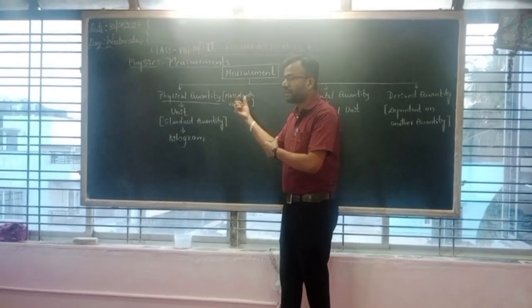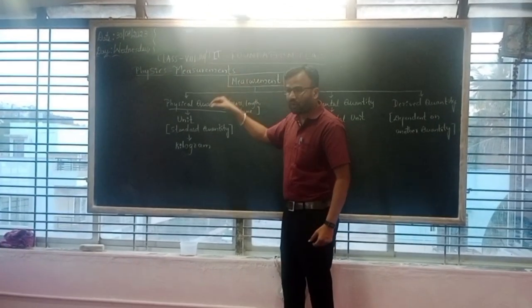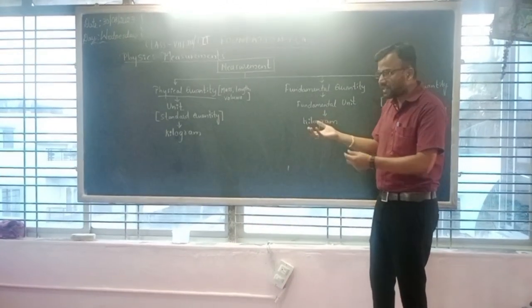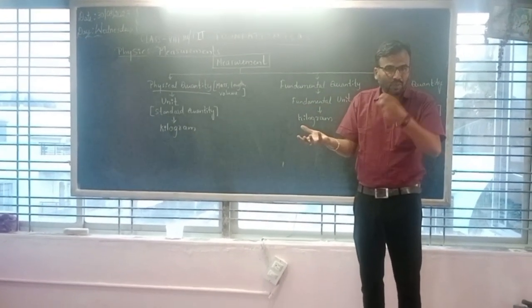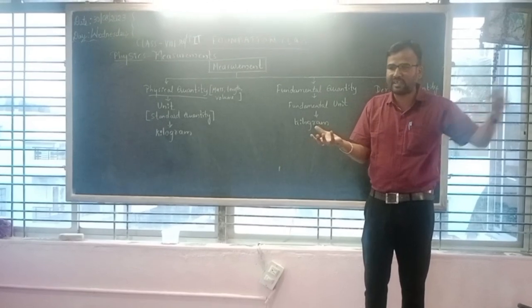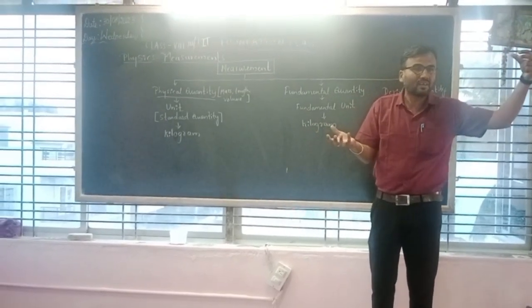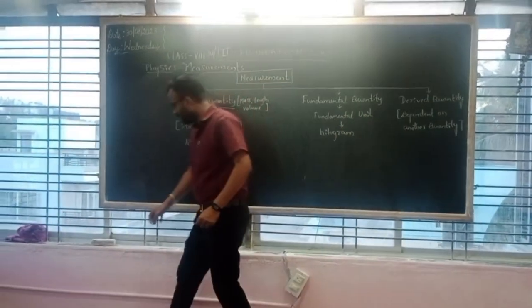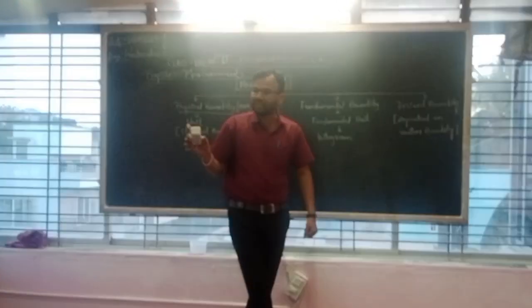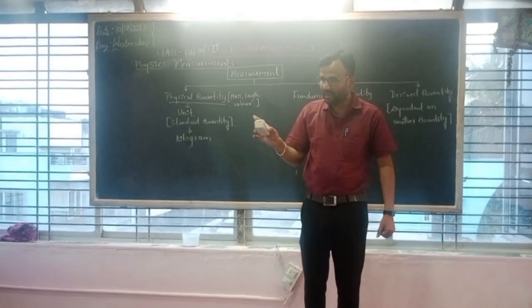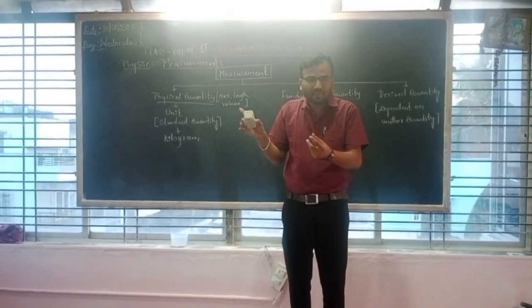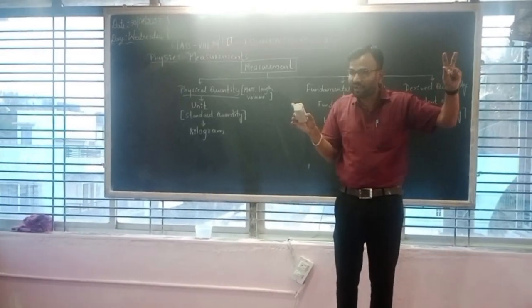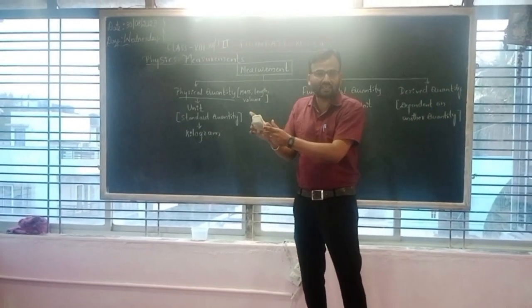And in the physical quantities, the very interesting thing is, how can you say this object is having this much weight without any standard unit? Yes or no? Let's say for example, if you are saying this duster is 500 gram, it means with a standard quantity, you are measuring this quantity.